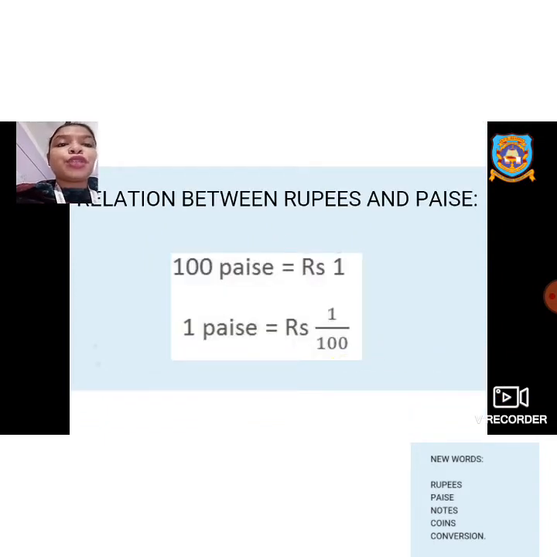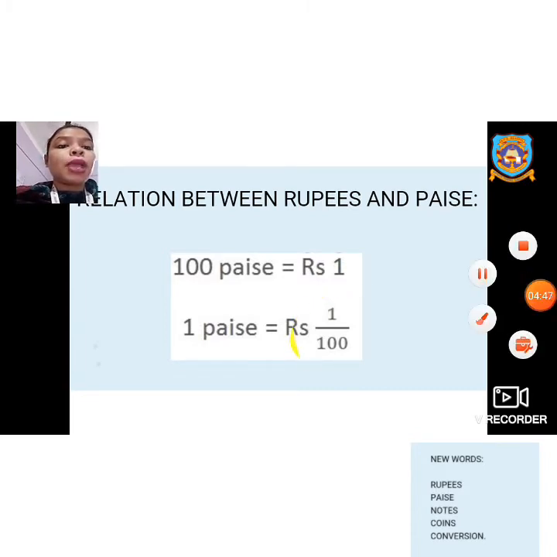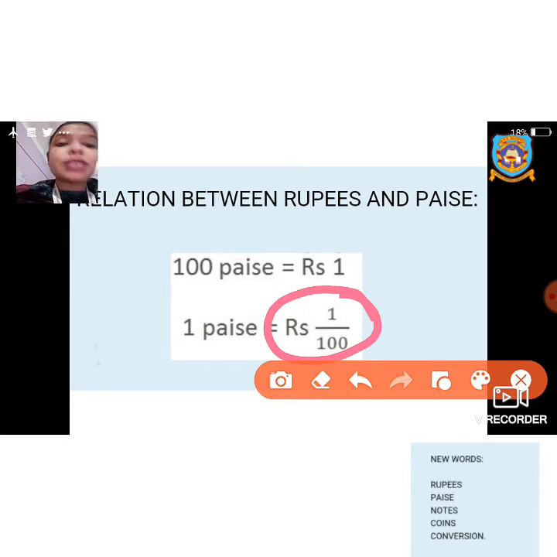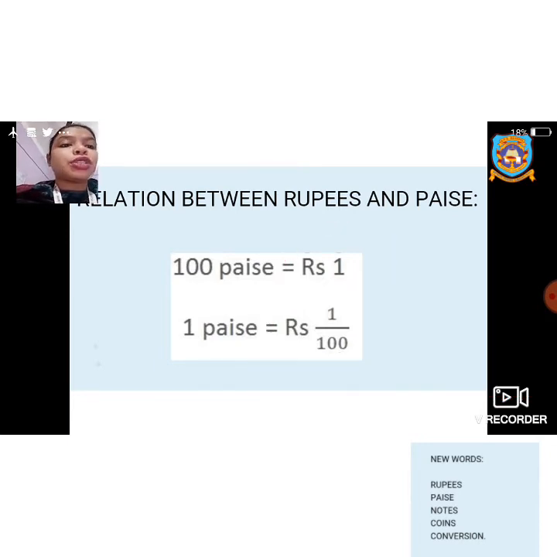Now what is the relation between rupees and paise? Okay, so rupees 1 is equal to 100 paise. That means there should be 100 paise to have rupees 1. And how many rupees are there in 1 paise? There is 1 by 100 rupees in 1 paise. And how many rupees are there in 100 paise? It is rupees 1. So this is the relation between rupees and paise.